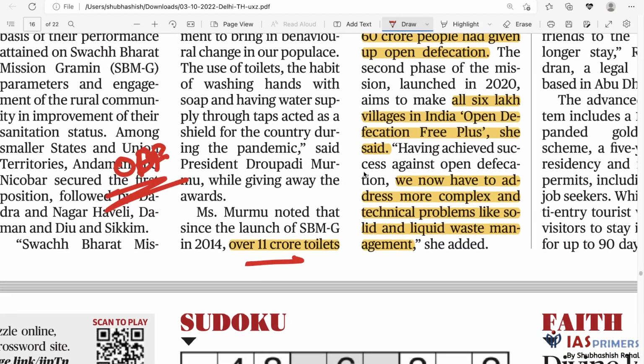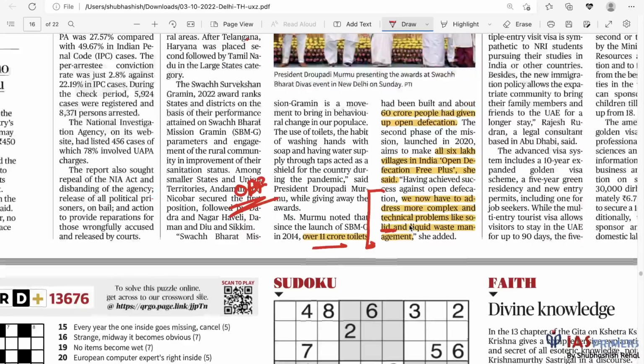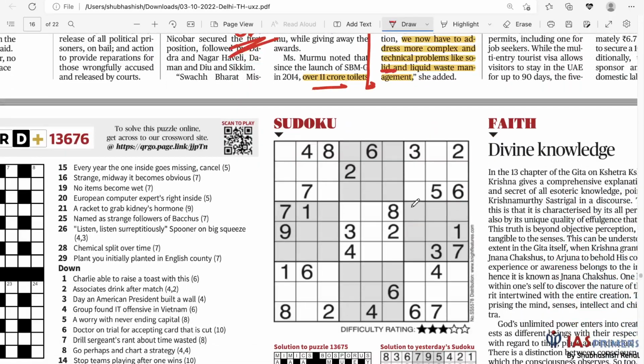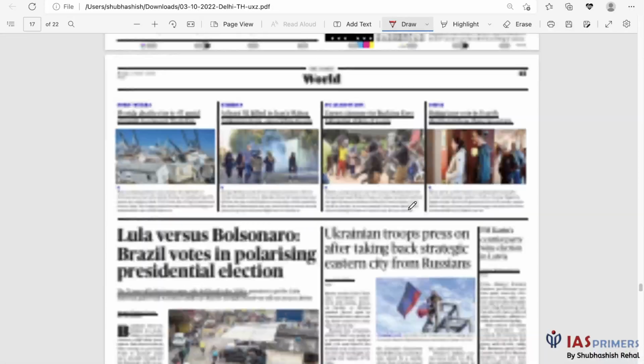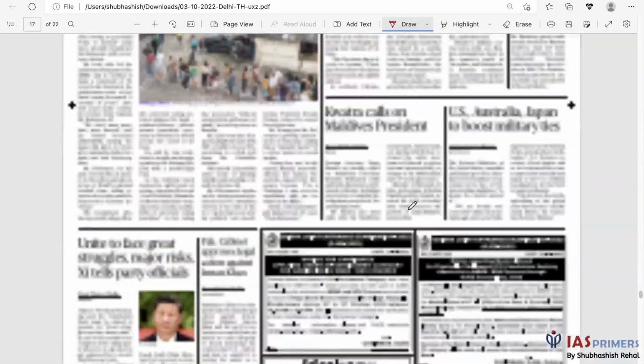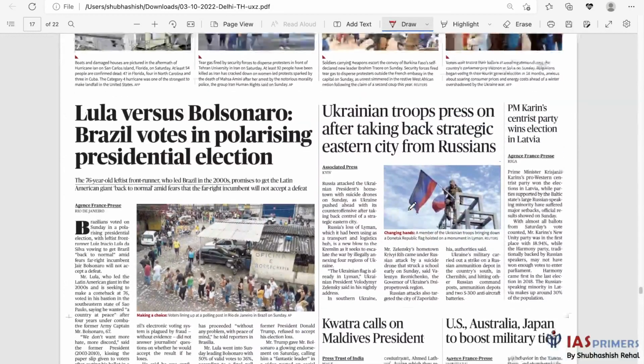Now she says that we need to focus on other areas like solid and liquid waste management. That basically is more of an urban concern, so we need to address that issue. I think I have to go a bit fast now. So let's look at the international news.